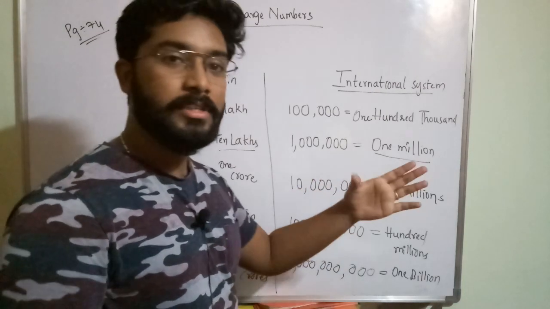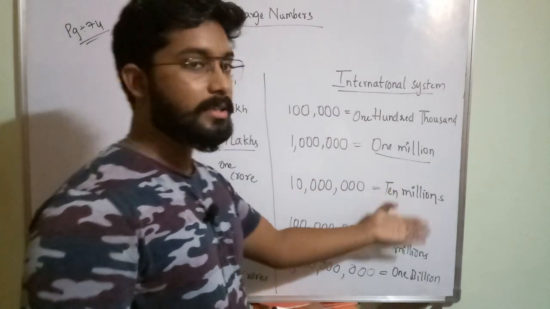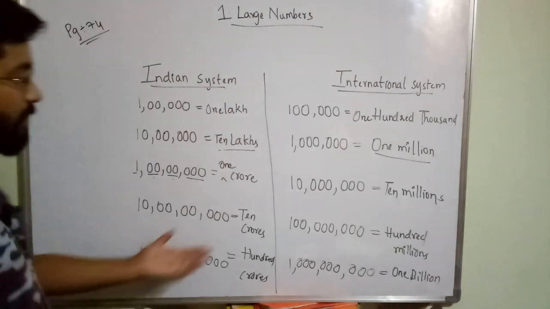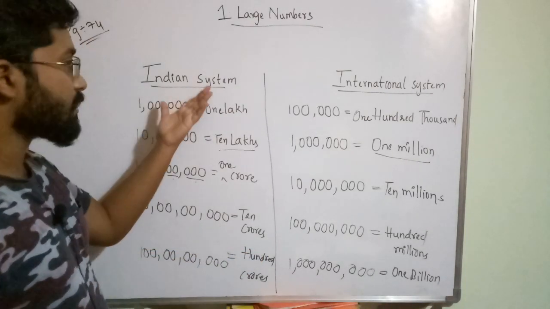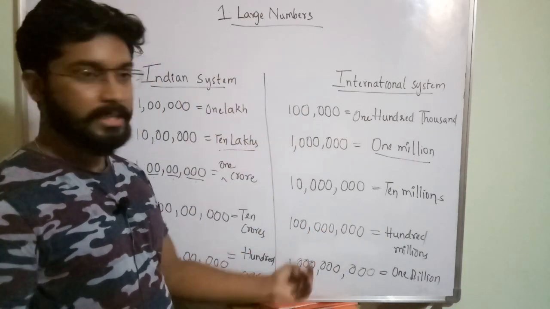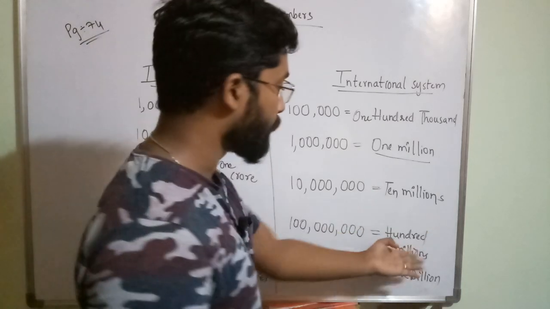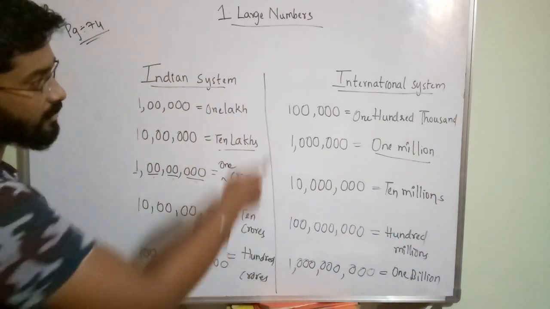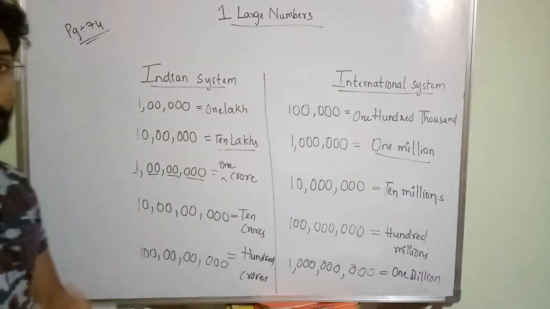So the number name is also changing. So 10 millions will call this the same number. Next, this number we call it as 10 crores in Indian system. As the representation of commas in the system is changing, no? So that's why we call it as 100 millions. So this number we call it as 100 crores, whereas in international system we call it as 1 billion.